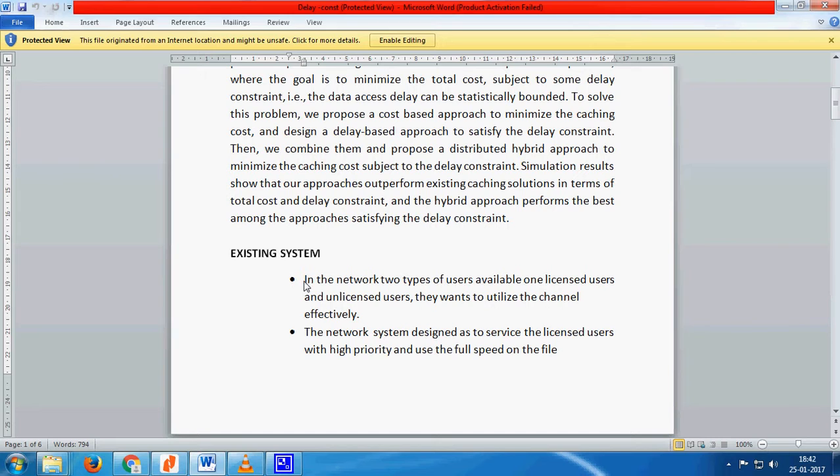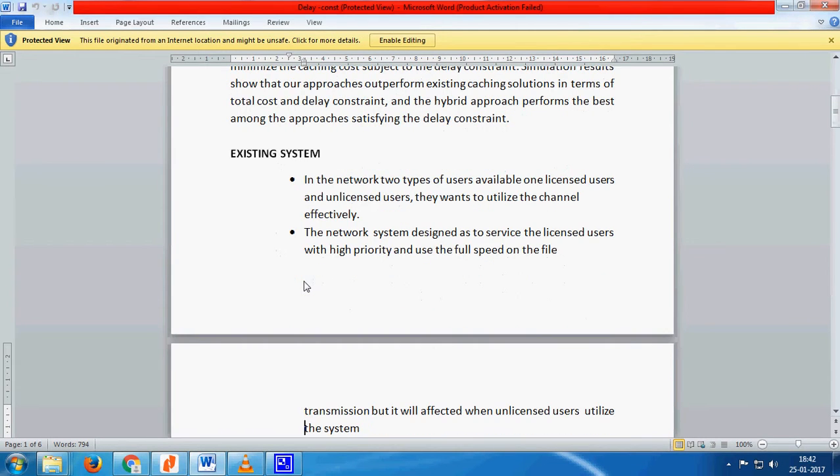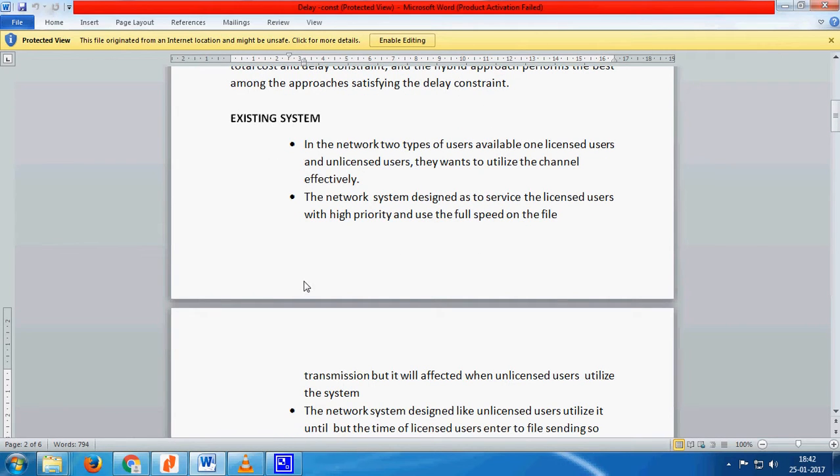Existing system. In the network, two types of users are available: licensed users and unlicensed users. They want to utilize the channel effectively. The network system is designed to serve the licensed users with a high priority and use the full speed on the file transmission, but it will be affected when unlicensed users utilize the system.